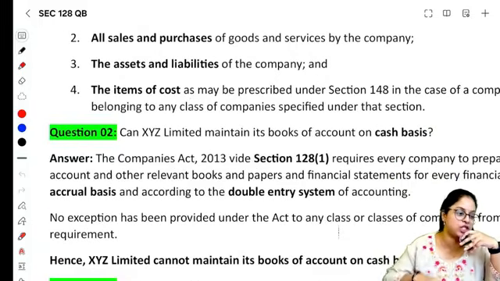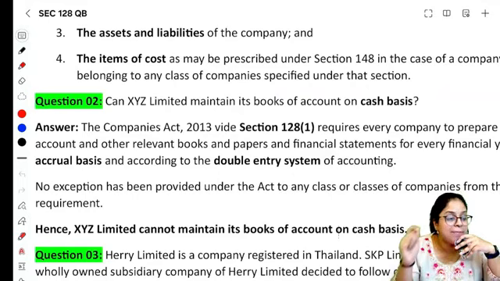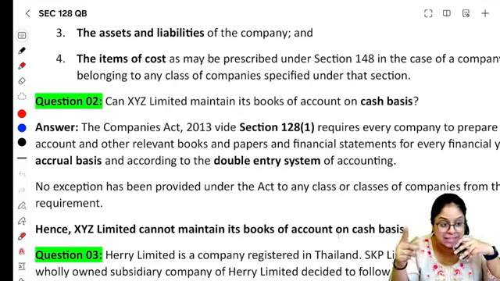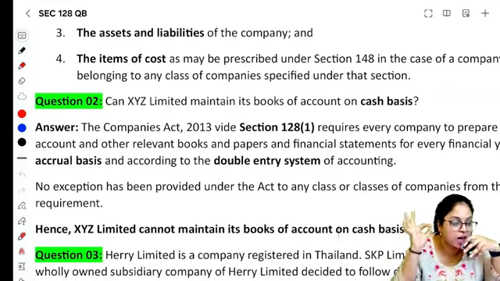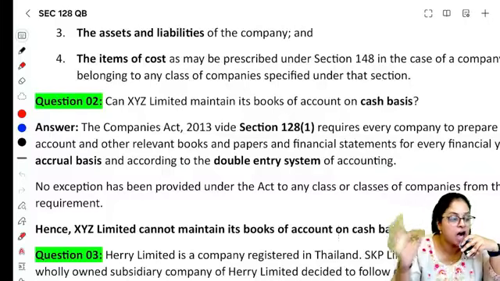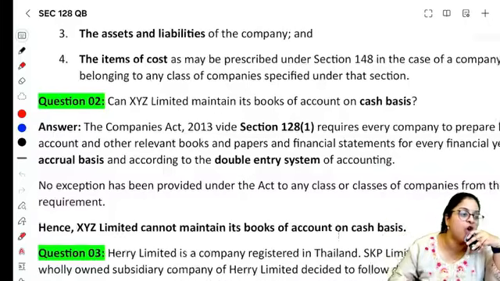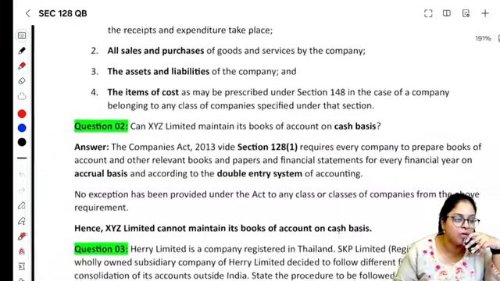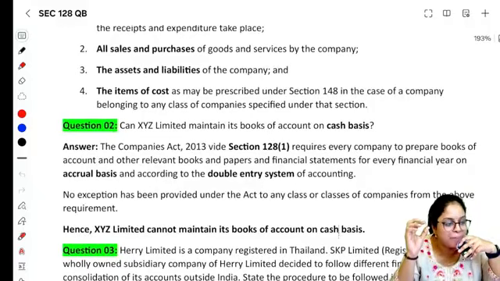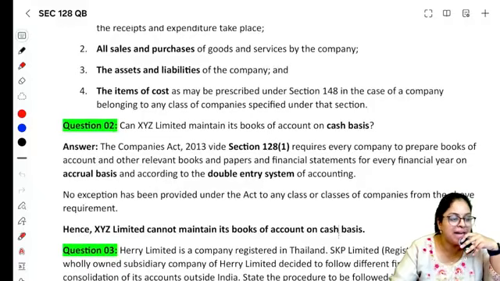Moving on to the next question, can XYZ Limited maintain its books of accounts on cash basis? The answer is no. Books of accounts must be maintained only in accrual basis and should follow double entry system of accounting. It should be maintained in accrual basis and should follow double entry system of accounting, right?